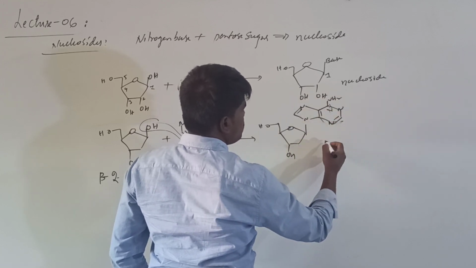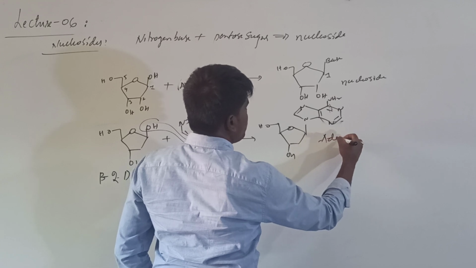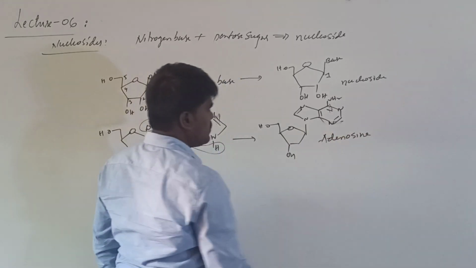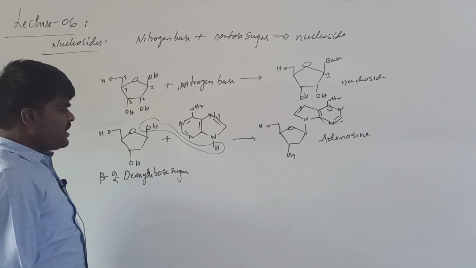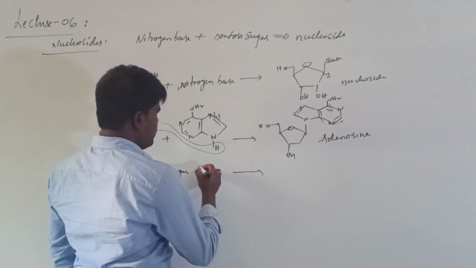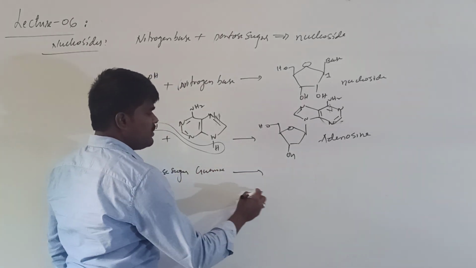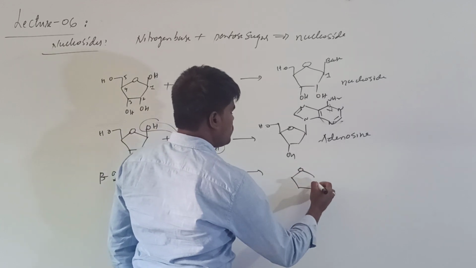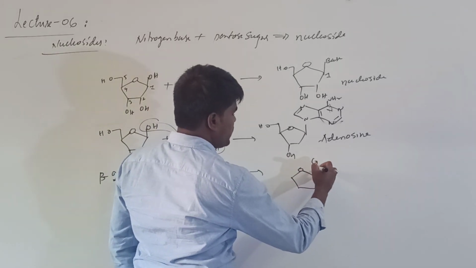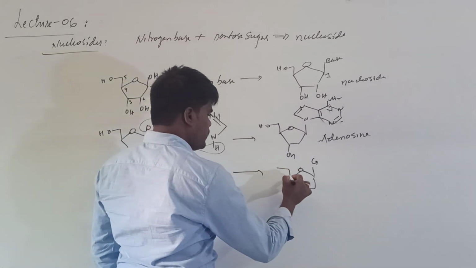This is your adenosine. In a similar manner, if I take guanine here, what will it form? Here I am directly writing it as G.